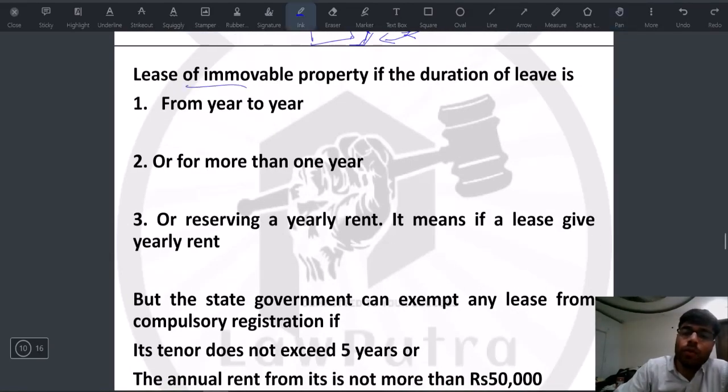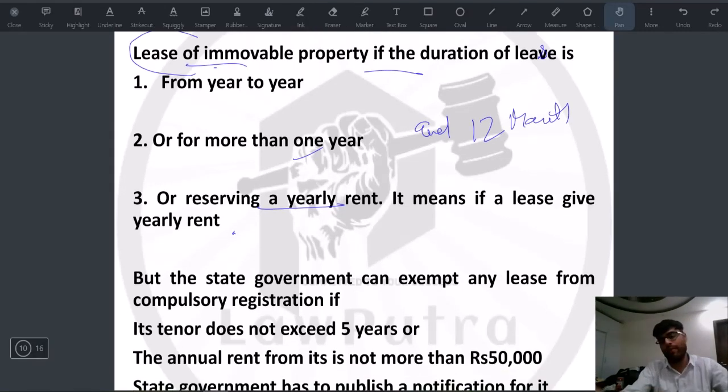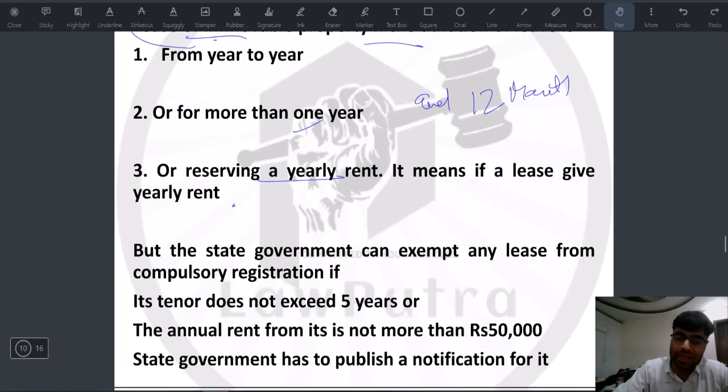Then lease of immovable property, if the duration of the lease, ये leave नहीं है, is from year to year and for more than 1 year and reserving a yearly rent. See, this means that let's say एक प्रॉपर्टी है, उसका जो रेंट है वो एनुअली मिलेगा, हर 12 महीने या फिर 12th मंथ के एंड पे मिलेगा. Okay, at the end of the 12th month. So in that case, such an instrument has to be registered, and that is why everyone, let's say if there's a residential lease, वो 11 months के लिए होता है, commercial lease के लिए ऐसा नहीं होता, because वो stamp duty से बच जाते हैं फिर बाद में.